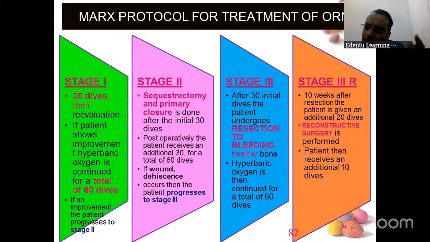Non-healing, give 30, come to stage 3. Stage 3: give 30 dives, resection to healthy bleeding, then give 30 more, end of stage 3. Stage 3R: give 20 dives, after 10 weeks do the reconstruction surgery, and then give the 10 dives. So this is your Marx protocol.